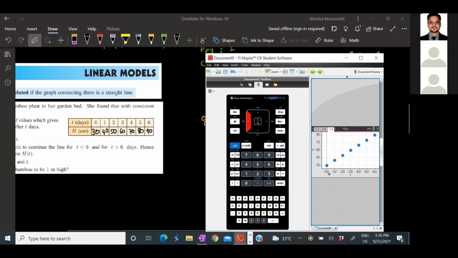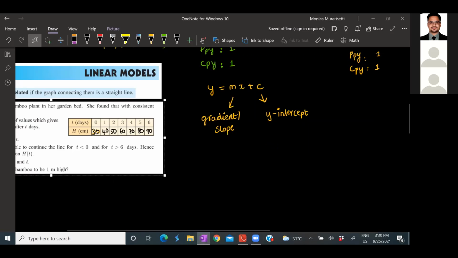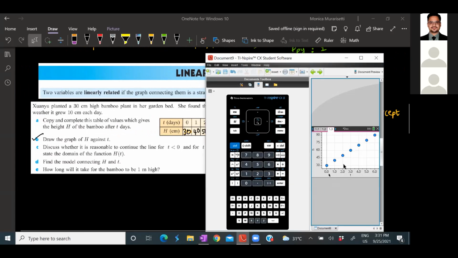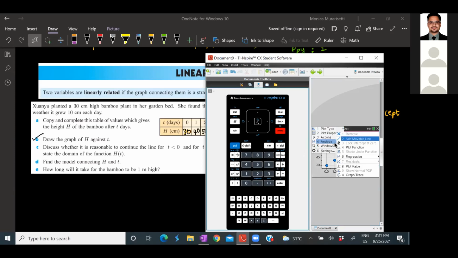Now, if you see the question, what does it ask for? It asks for graphing. And next, we also have to find an equation for this. So what do we do here? We click Menu. Can you see the options? Menu, then go to Analyze.